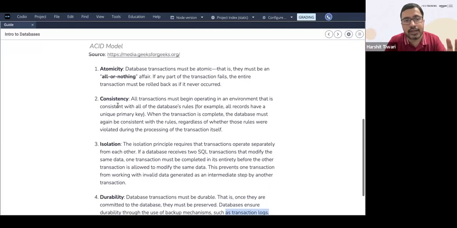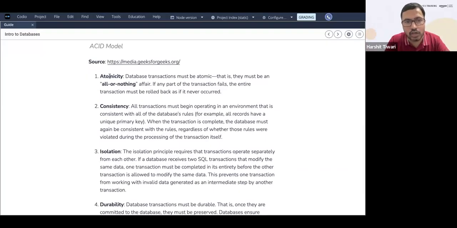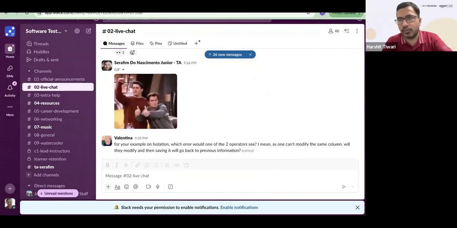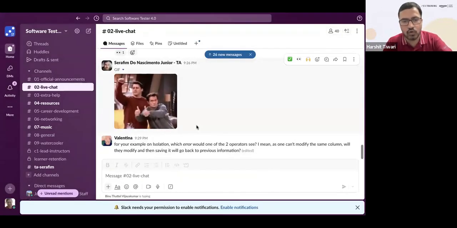But the point is that it has to be all of this: ACID, atomicity, consistency, isolation, and durability. These four properties are required in a DBMS, in your relational database. So that's the ACID properties. Makes sense, right? Any questions? And then we'll go for a quick 10-minute break.